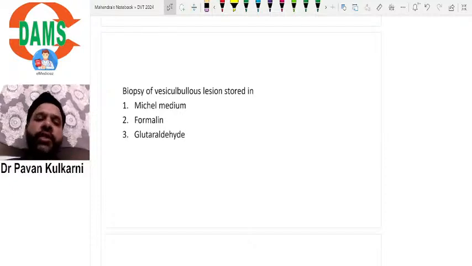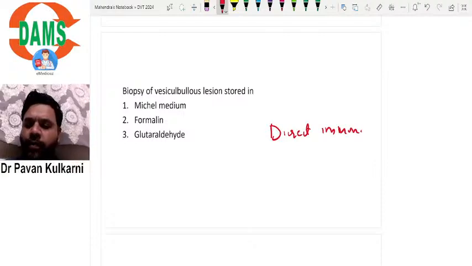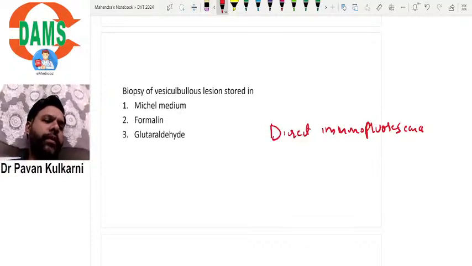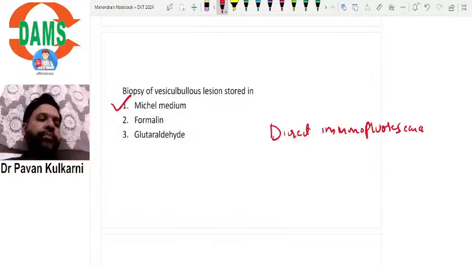For vesiculobullous lesion, a procedure called direct immunofluorescence is followed. So direct immunofluorescence is done. For direct immunofluorescence, always you need to keep the tissue in Mitchell's medium.